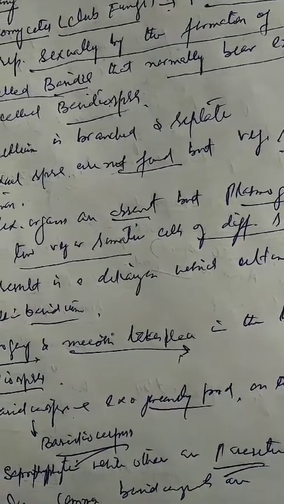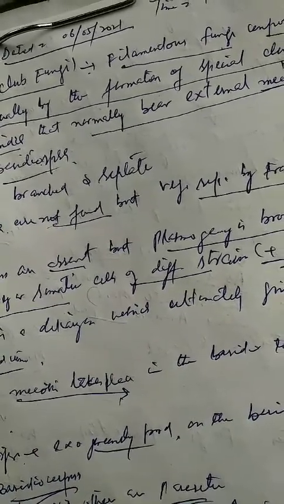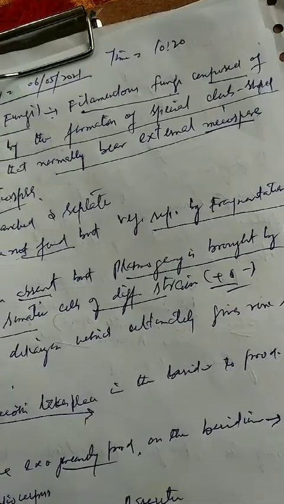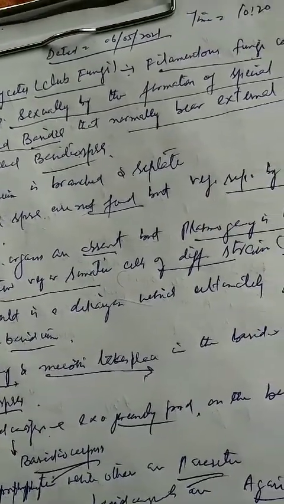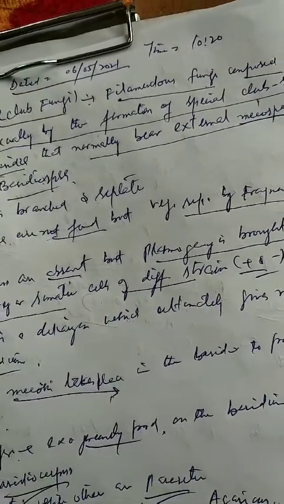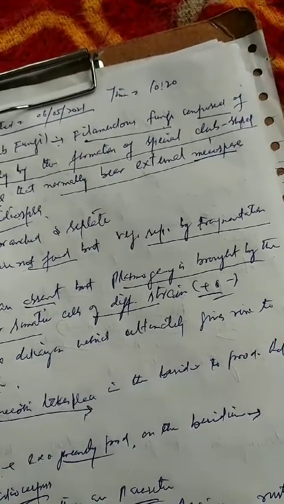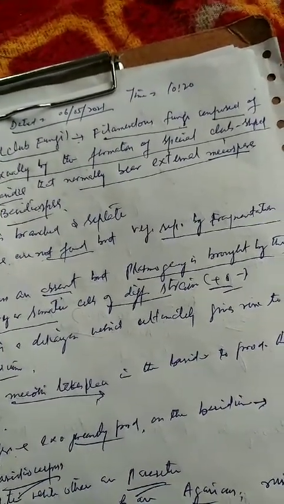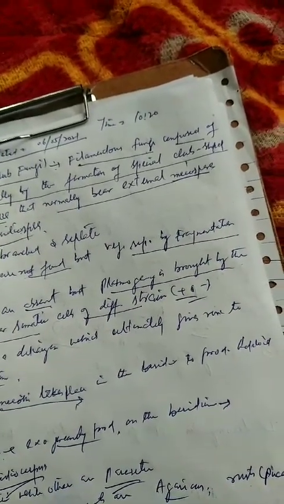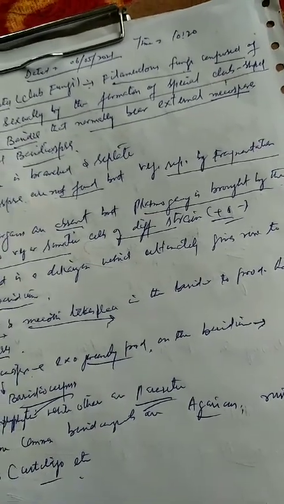Now, the other features of these basidiomycetes: the mycelium is branched and septate. Asexual spores are not found, but vegetative reproduction by fragmentation is common. The sex organs are absent, but plasmogamy is brought about by the fusion of two vegetative or somatic cells of different strands. The resultant is a dikaryon, a binucleate cell, which ultimately gives rise to basidium. Karyogamy and meiosis take place in the basidia to produce haploid basidiospores. Basidiospores are exogenously produced on the basidium.